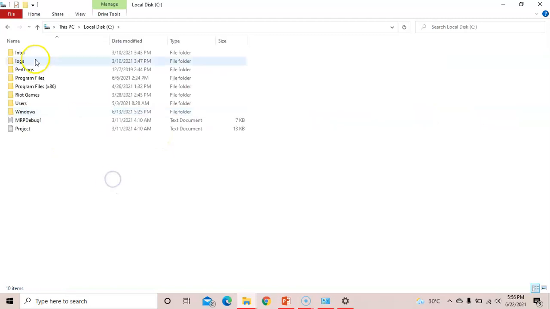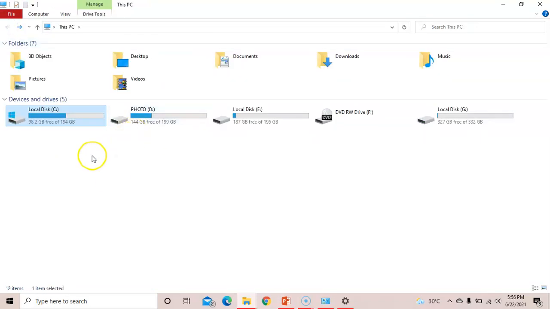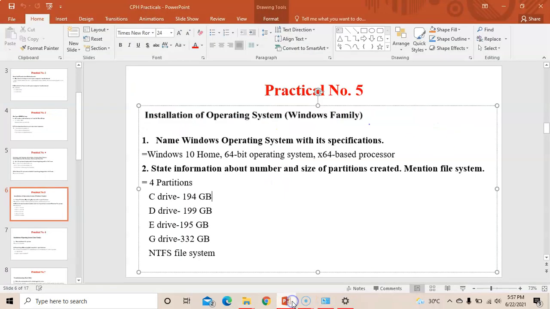We can partition according to our choice. So my C drive is of 194 GB, 98 GB is occupied, 199 GB is of D, so 144 GB is occupied. So these are the sizes and how many size I have used. Okay, so these are the partitions of hard disk. Here it is written 4 partitions C, D, E and G, and I am using a NTFS file system. Which file system you are using? NTFS. You can use FAT16, 32 also.